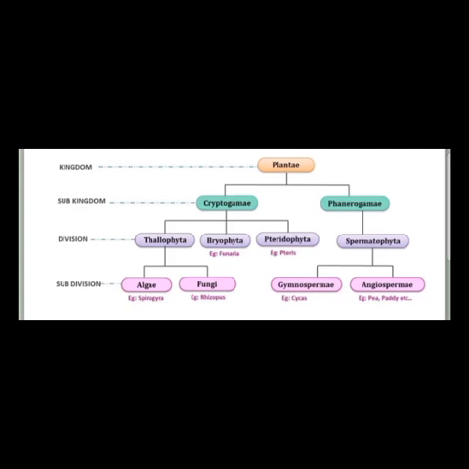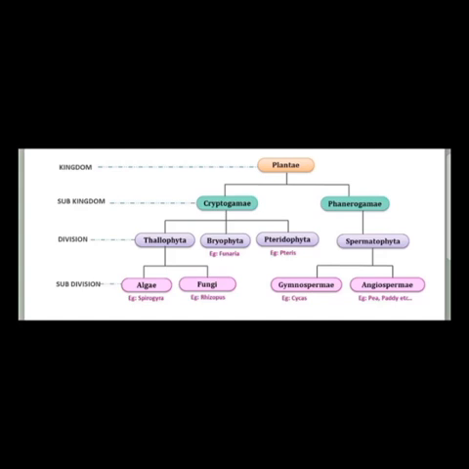Monocots are those where seeds cannot be divided into half, and dicots, for example mango trees, have seeds that can be divided into half.